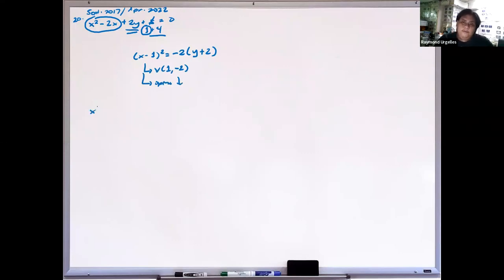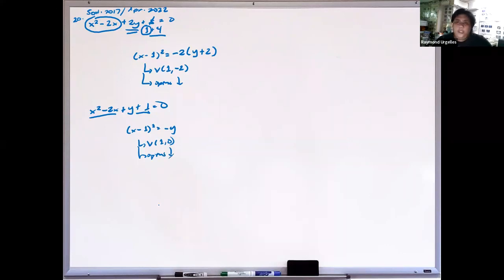Yung pangalawang given sa atin, so it's x squared minus 2x plus y, so then plus 1. So again, itong x squared minus 2x plus 1, pwede natin isulat as (x minus 1) squared. So then yung y sa kabila, so we have negative y. So we have the vertex is located at 1, 0, and also this opens downward. Tama ba? So then pag kinuha natin yung points of intersection natin, i-equate lang natin yung dalawa.